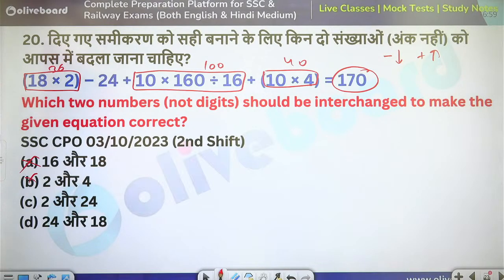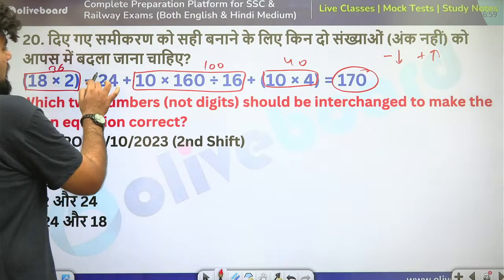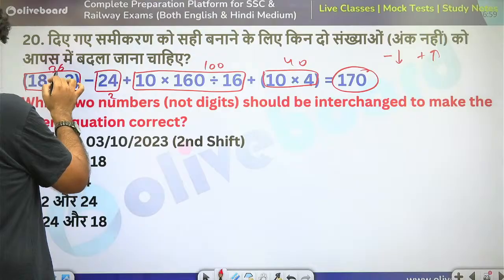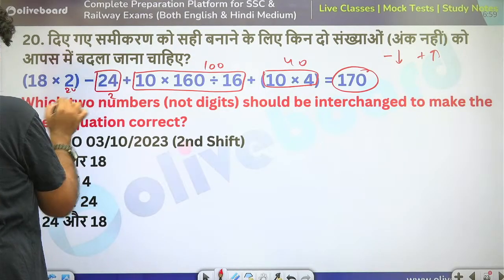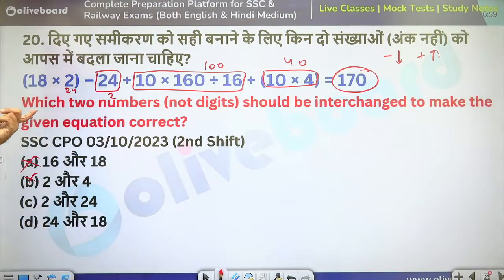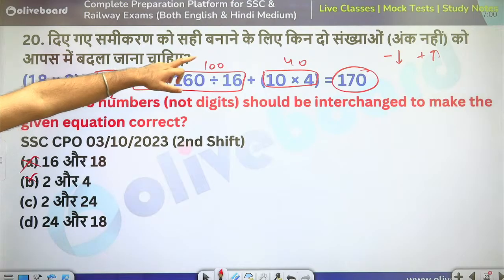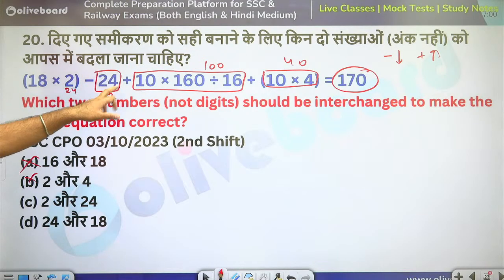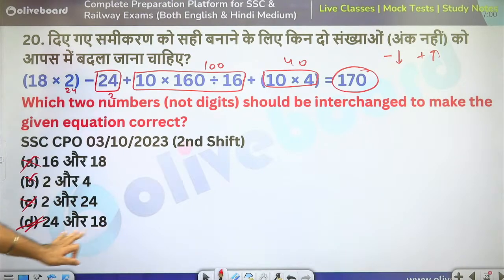2 and 24. If I bring 2 here and 24 here, now I need to increase my positive, but this is a huge variation. Can you see 18 and 24? This is of the range of 200. 200 plus. Now negative 2 only. Plus 100, 300 plus, 340 plus, minus only 2. This is nowhere close to 170. Again, this is gone. So this is my most probable and the only answer left.